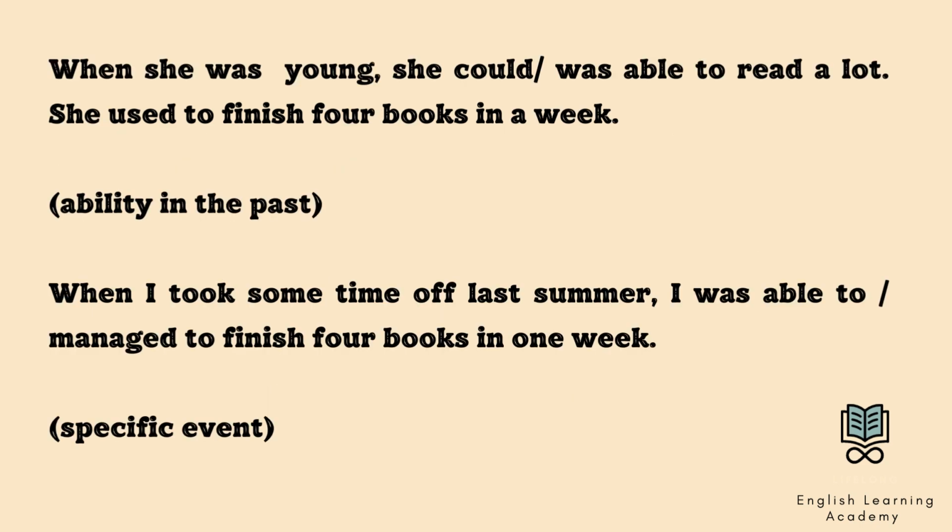When she was young, she could or was able to read a lot. She used to finish 4 books in a week. This is an ability in the past. When I took some time off last summer, I was able to or managed to finish 4 books in 1 week. This is a specific event.